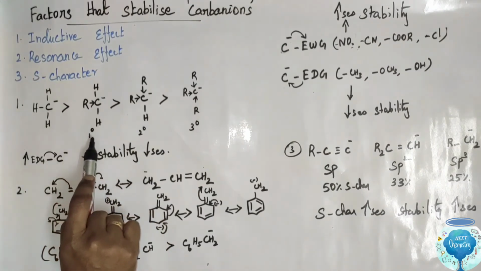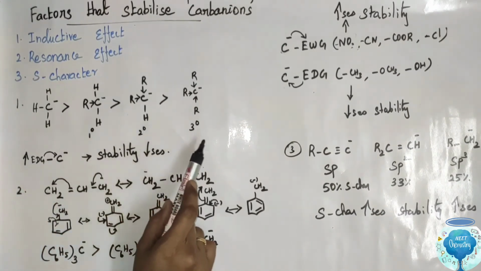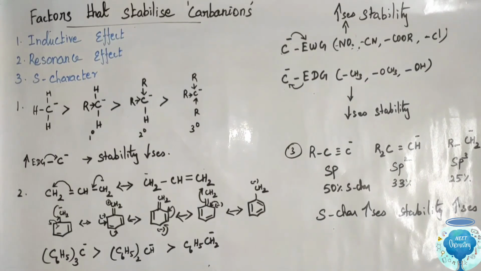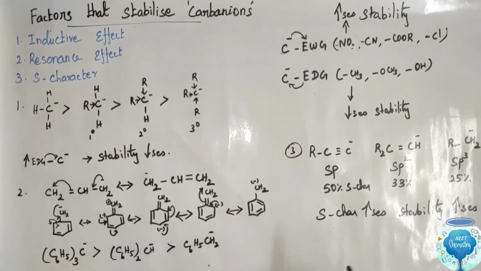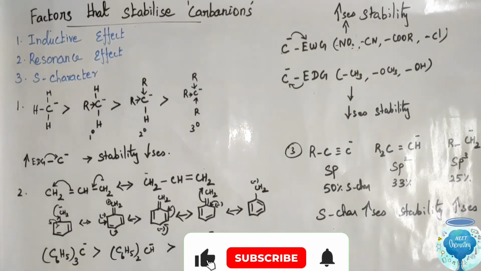So compare these four examples. The primary carbanion is more stable than secondary, than tertiary. Second one, as the resonance structures increase, the stability of the carbanion increases. Third, as the S character of the hybridization increases, the stability increases. Thank you.